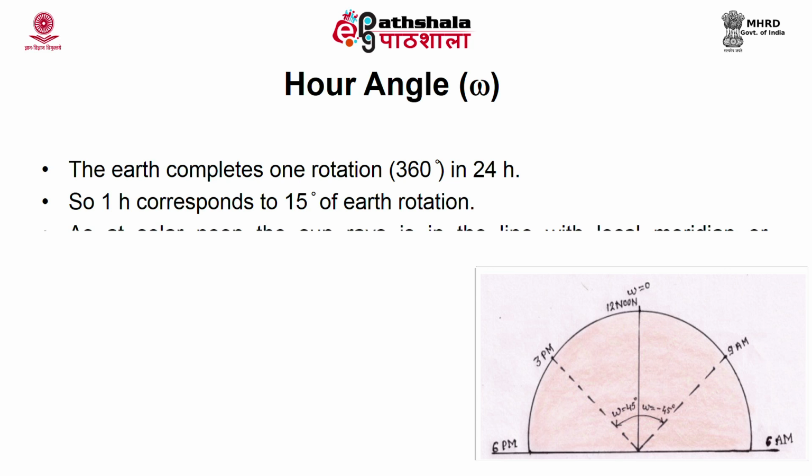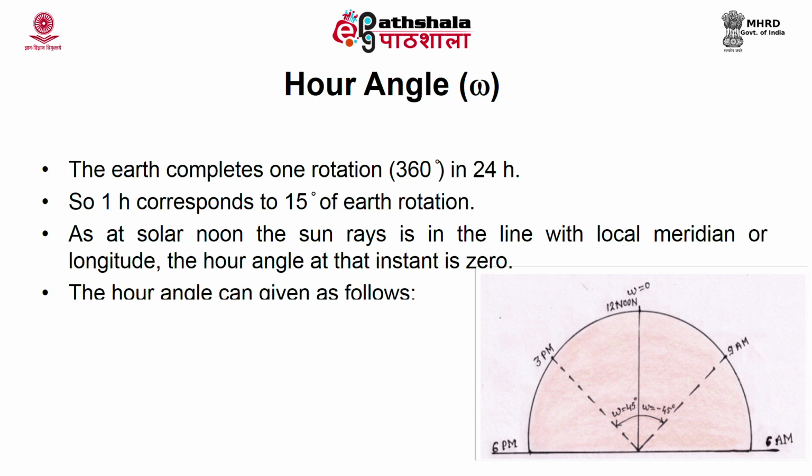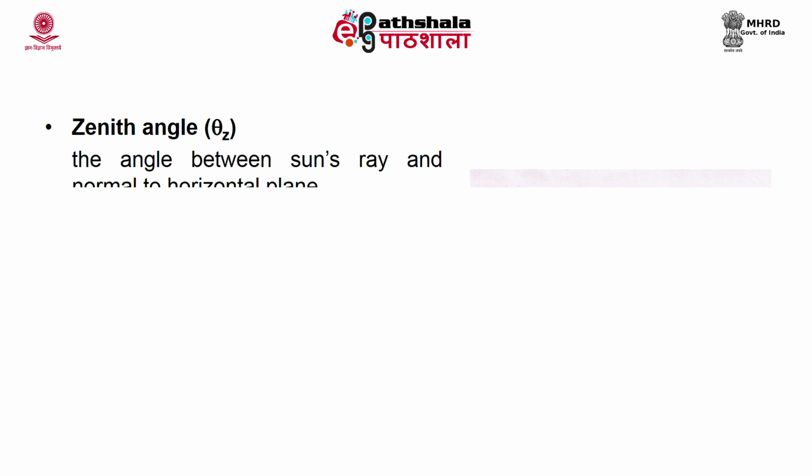At solar noon, the sun's rays are in line with the local meridian or longitude. The hour angle at that instant is 0, and it is calculated as (solar time minus 12) times 15 degrees. So, this is the hour angle. The next is the inclination or altitude angle, which is denoted as alpha. It is the angle between the sun's ray and its projection on the horizontal surface. Zenith angle, which is denoted as theta z, is the angle between the sun's ray and the normal to the horizontal plane.